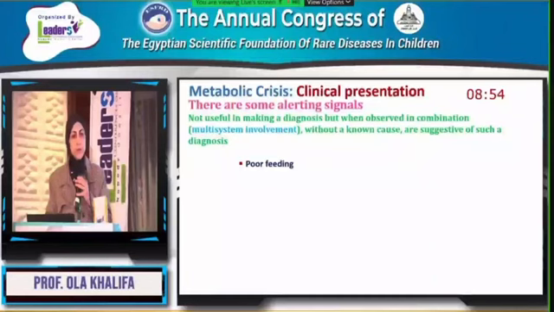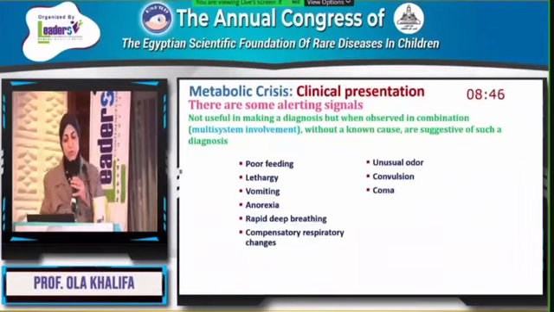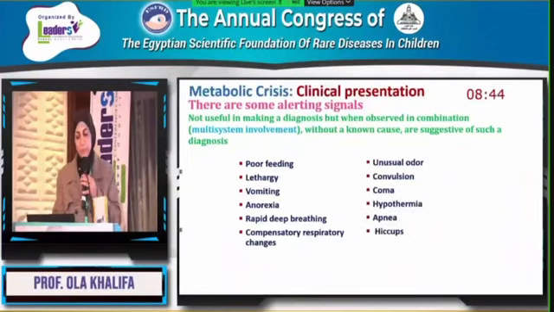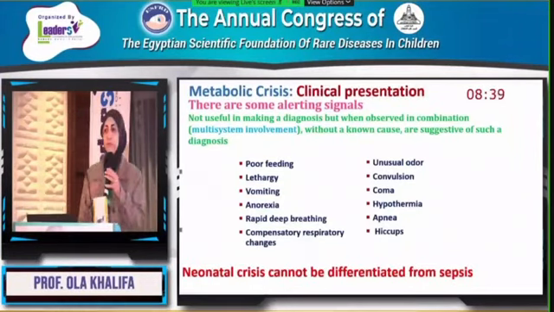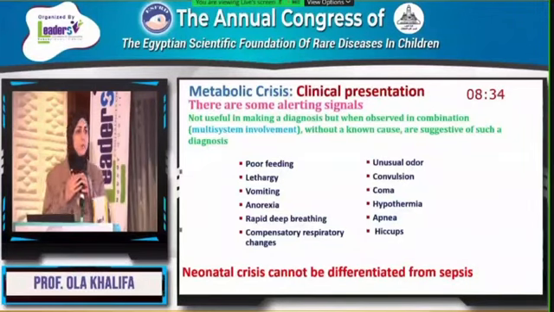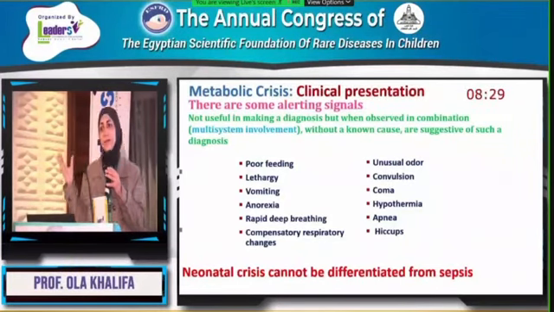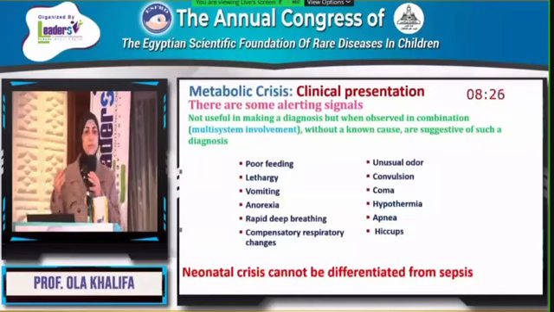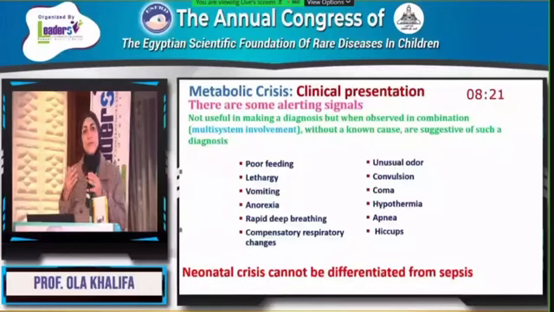For example, poor feeding, lethargy, vomiting, anorexia, rapid deep breathing, compensatory respiratory changes, unusual odor, convulsion, coma, hypothermia, apnea, hiccup. Neonatal crisis cannot be differentiated from sepsis. So very important, I have to run a septic workup in parallel with the workup for inborn errors of metabolism. When it comes back negative for inborn errors of metabolism, well and good, I can treat sepsis, because sepsis can be the cause or the trigger factor for the metabolic decompensation. And I have to think about inborn errors of metabolism also with sepsis.